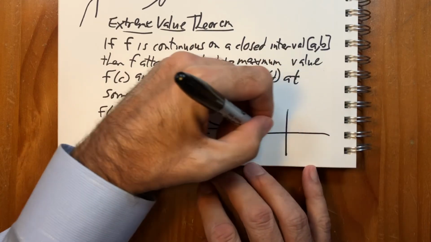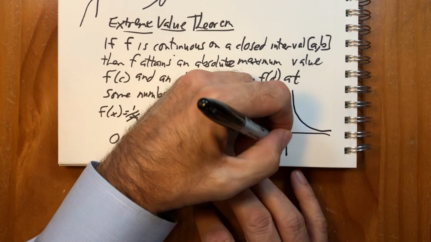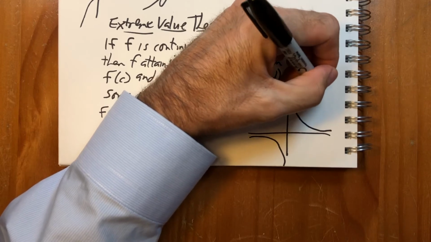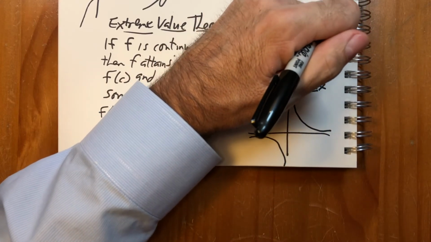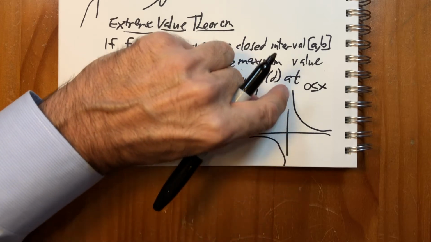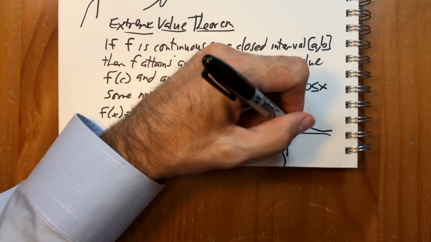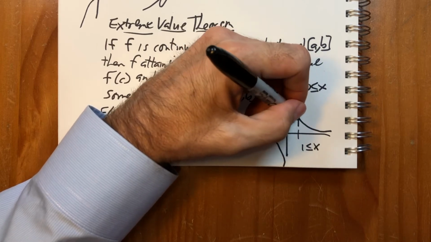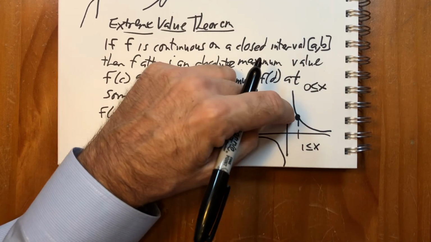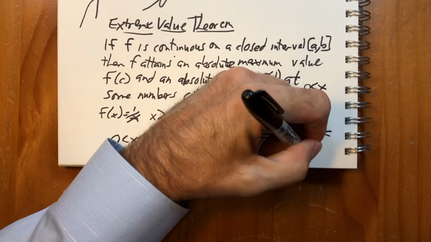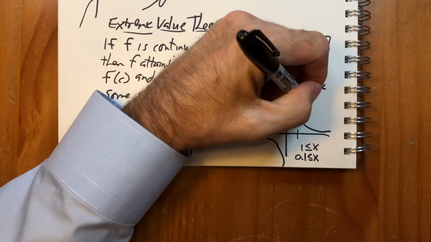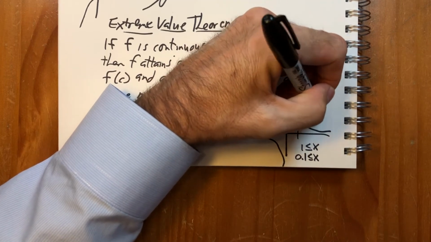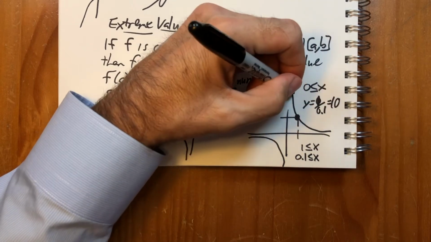But notice, if we have a closed interval, and remember, we can't have a closed interval where 0 is less than or equal to x because 0 is not in the domain of this, but if we make the lower bound 1, then this definitely has a maximum value right there. If we make it even 0.1, then it's still y equals 1 over 0.1 equals 10, so it would be up here somewhere.